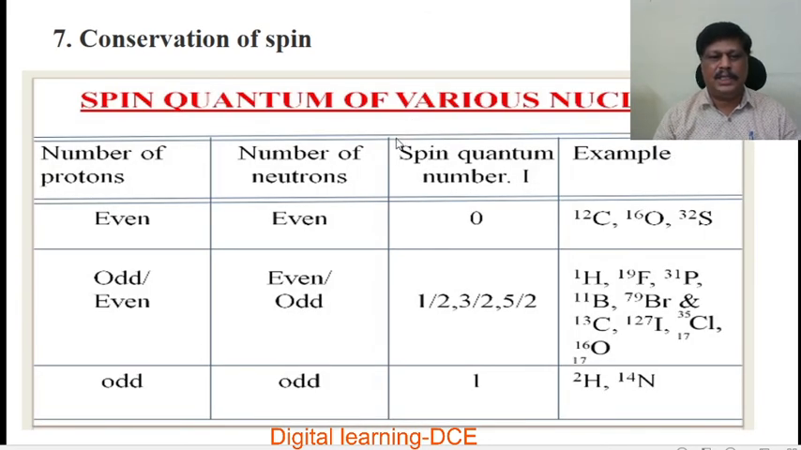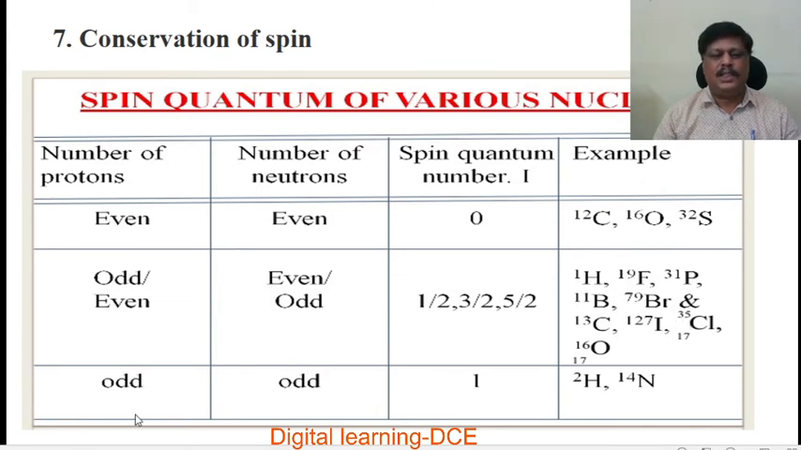This table represents the number of protons, number of neutrons, spin quantum number, and example. Number of protons is even, number of neutrons is even. So for even-even, the spin quantum number is 0. So example, you already know that carbon 12, oxygen 16, and this one. So if the number of protons is odd or even, and the number of neutrons is even or odd, that is even-odd, then the spin quantum number is an integral multiple of half, 3 by 2, 5 by 2, etc. Examples are these.